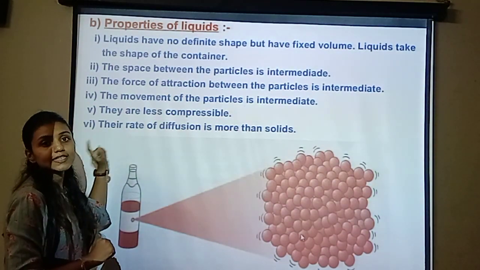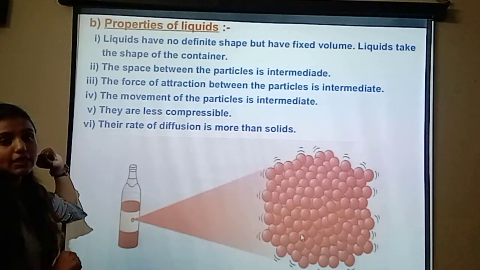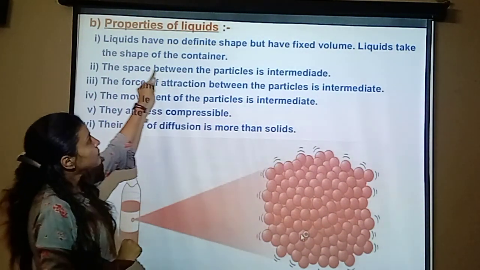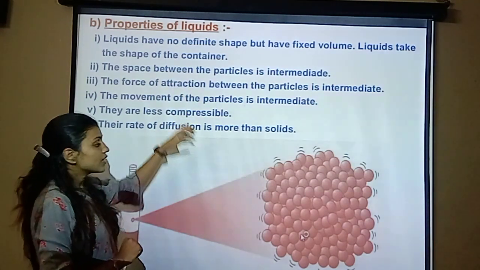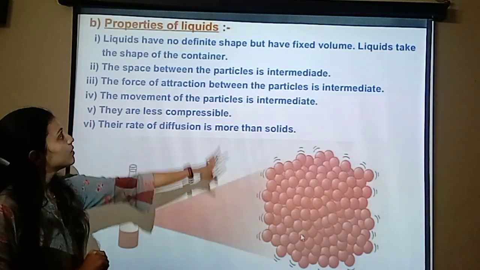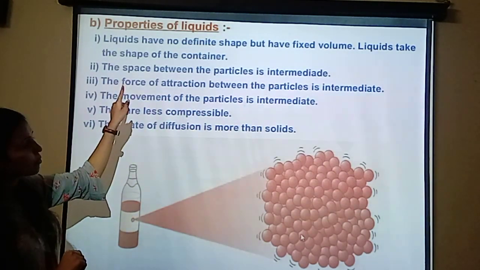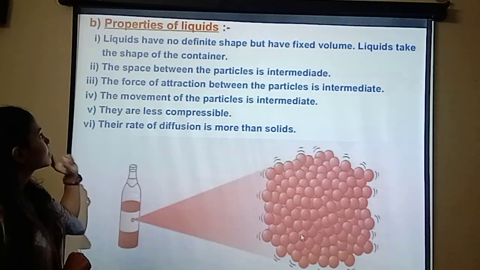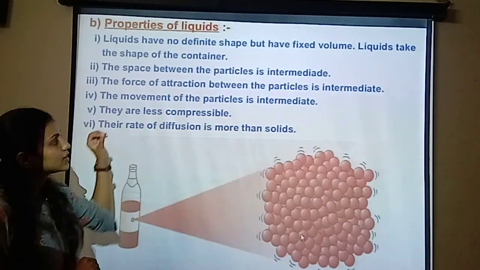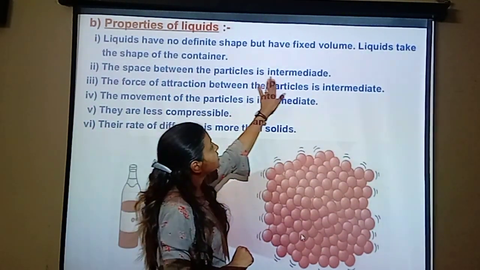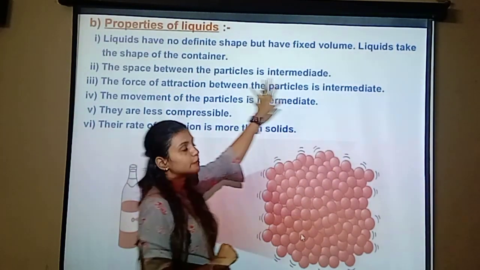The next state is the liquid state. What are the properties of the liquid state? Liquids have no definite shape, but they have fixed volume. Liquid takes the shape of the container. The space between the particles is intermediate, meaning in between.